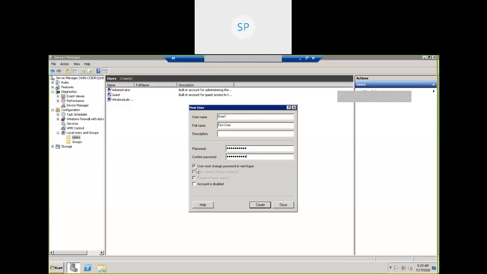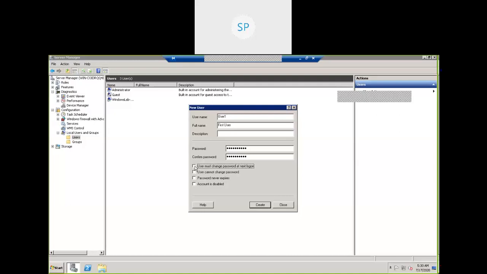Okay, see the options that are available. User must change password at next login. Whenever this user tries to log in, he is going to get an option to change the password at first login. Now remove that checkbox. We are not going to change the password. Okay, there are different options available.